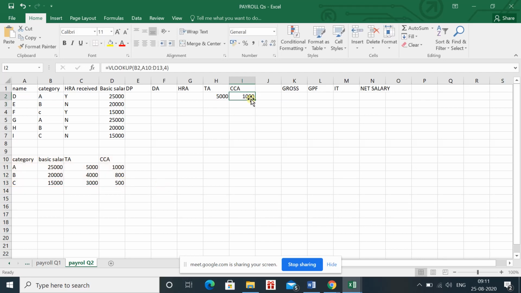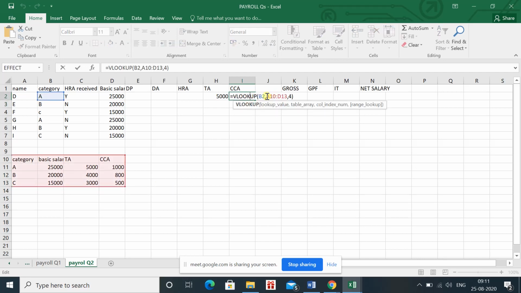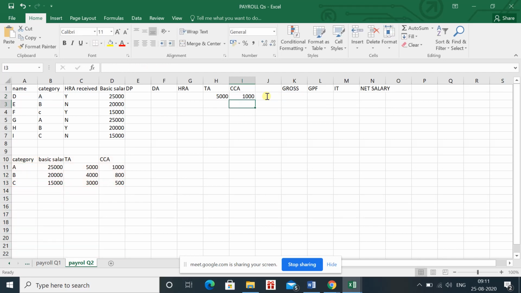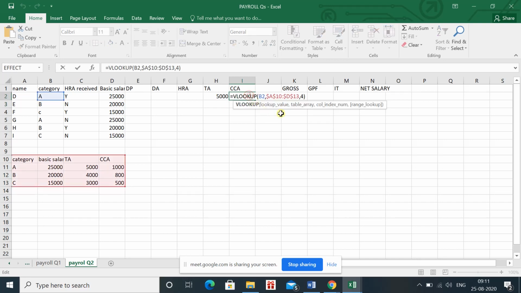And again we have to fix it. How to fix the range? With the help of dollar signs, and we have to apply the dollar with the column, meaning D, and with the row, meaning 13. So you can see that the formula which we have applied is the same for CCA, except the difference is the column number. We are fixing the range. We have not fixed the category. Why have we not fixed the category?